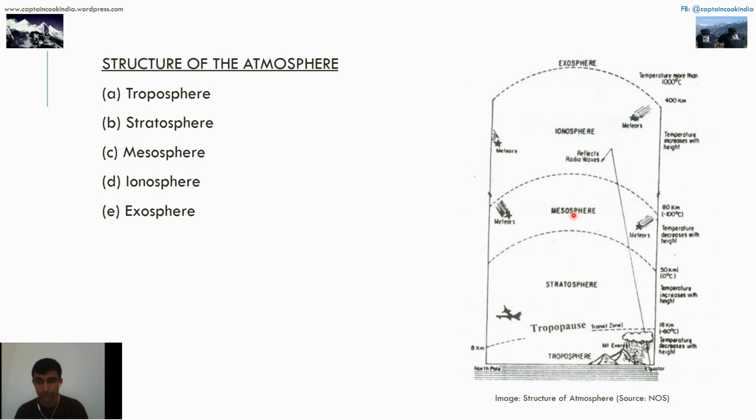This is -100 approx, and this is at 400 kilometers. The temperature over here is 1000 degrees Celsius. Over here again temperature rises, and above it the satellites are launched, around 6300 kilometers and so on.